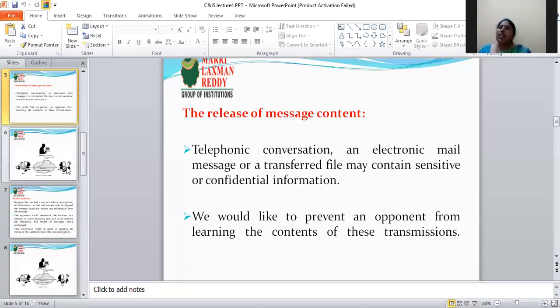A telephone conversation, electronic mail messages, or a transferred file may contain sensitive or confidential information. When anyone opens that content, it is called a release of message content attack.